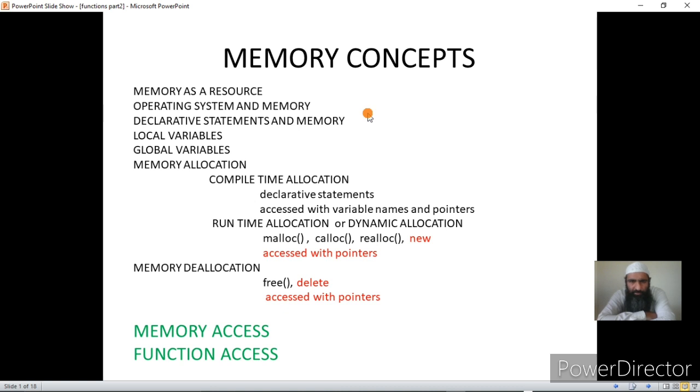Once we declare the variables, so far we have always declared them within main. But variables can be declared in any function, and the variables that are declared in a particular function are called local variables of that function. There may be some variables which are not declared within any function. Such variables are called global variables.